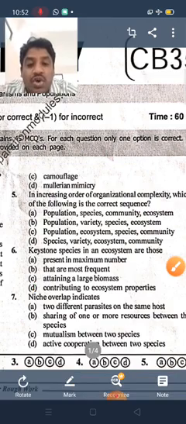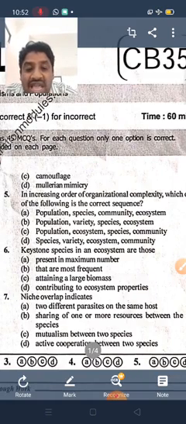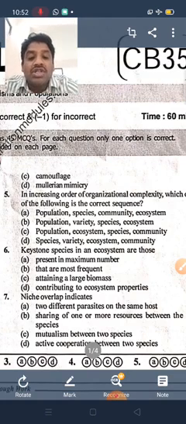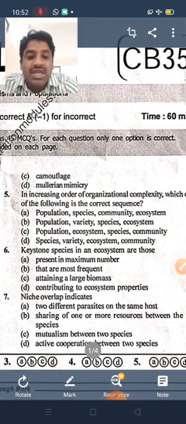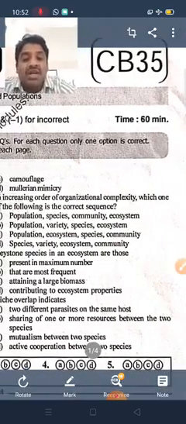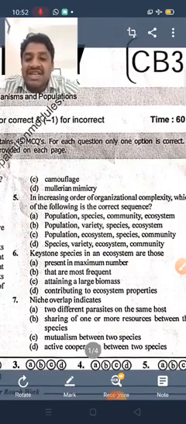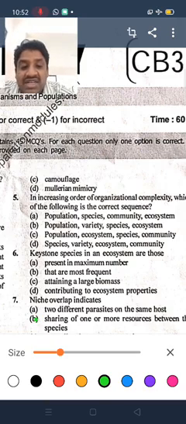Next. Niche overlap indicates: two different parasites on the same host; sharing of one or more resources between two species; a mutualism between two species; active cooperation between two species. Actually, niche overlap means the sharing of one or more resources between two species. Okay, that is what niche overlap indicates. It's not the definition of niche. In a niche, at any trophic level, it is the sharing of one or more resources between the two species. So based on this, option B is the right answer.